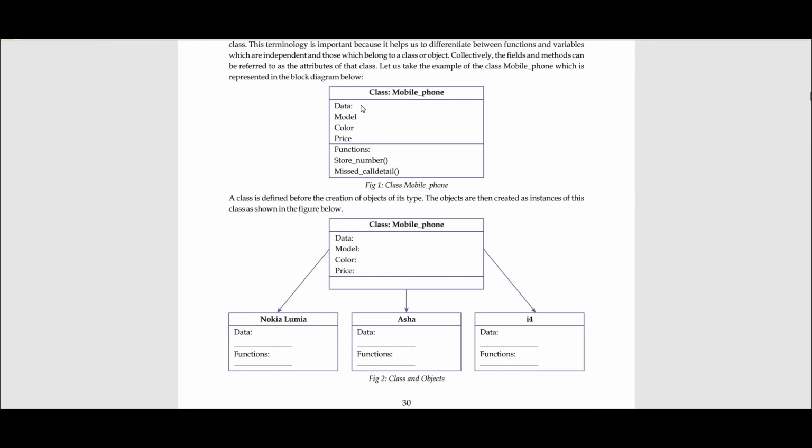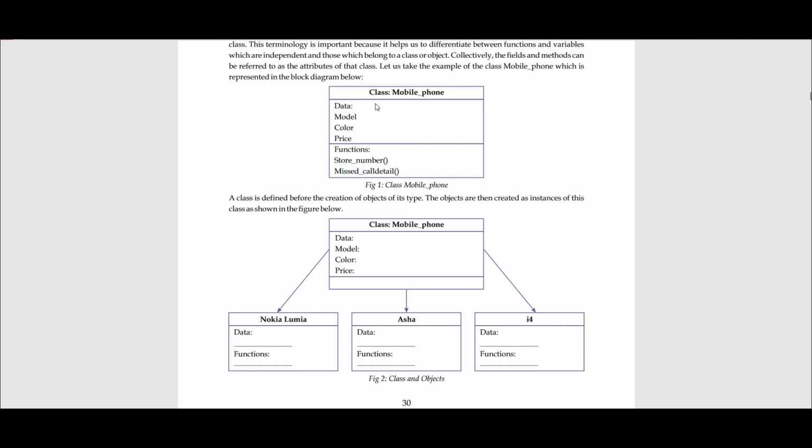If you take a class, it has certain properties. What did I tell you? The class is a collection of objects. Now this object has certain properties, like data, model, color, price. A mobile phone can have the following. Then it has certain functions: it can store numbers and provide missed call details. You can add more functions also, like dialing a number and receiving a number, but for now we are just taking these two functions.